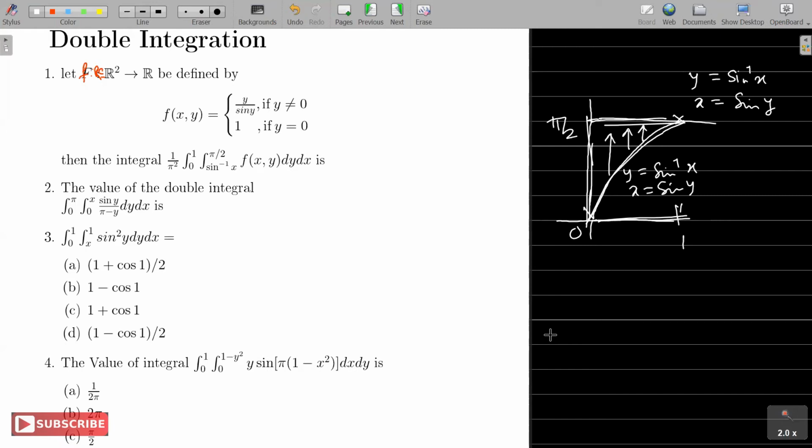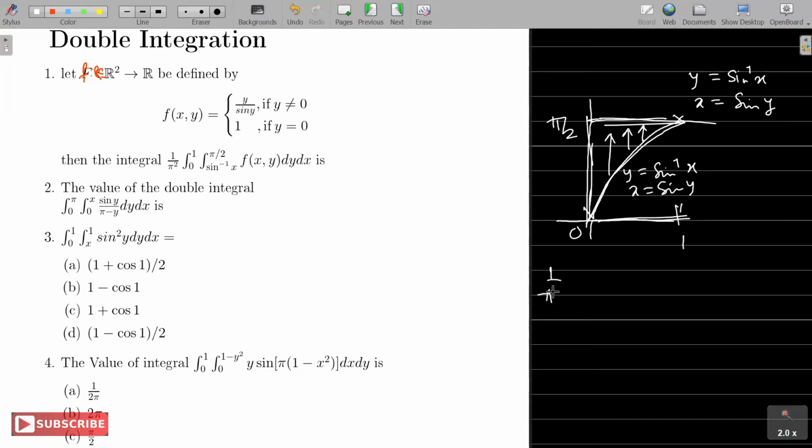And in many cases, as far as these double integral problems are concerned, changing the order is useful many a times. Okay. So to work out y by sine y dy, it's difficult. As it is, in the given order, it's difficult to work, right? But of course, you can change the order and you can work.